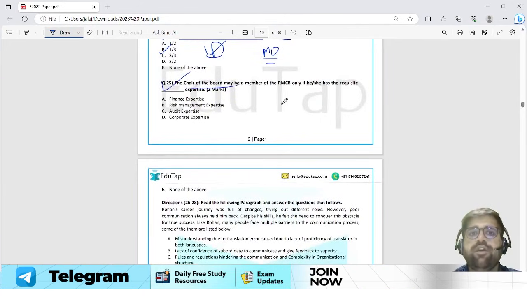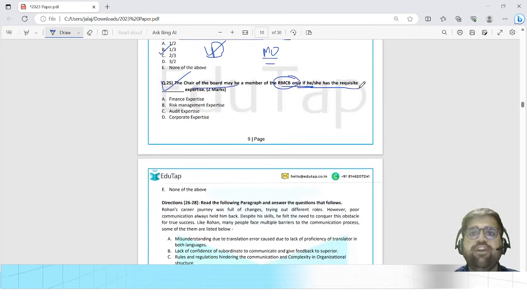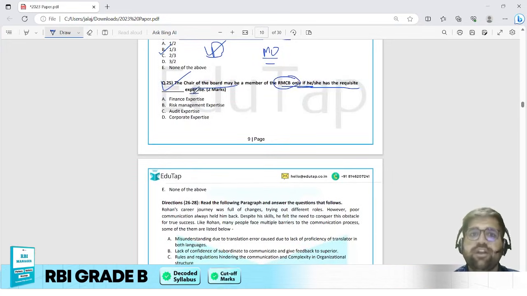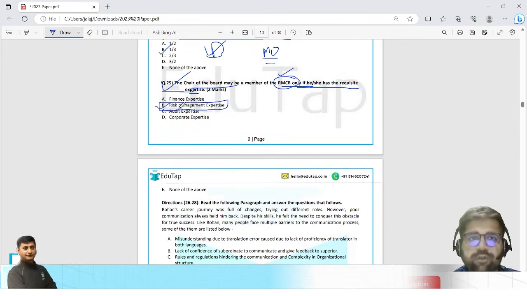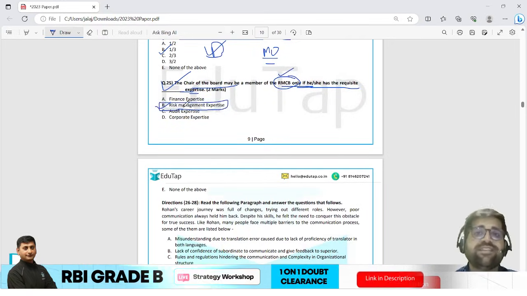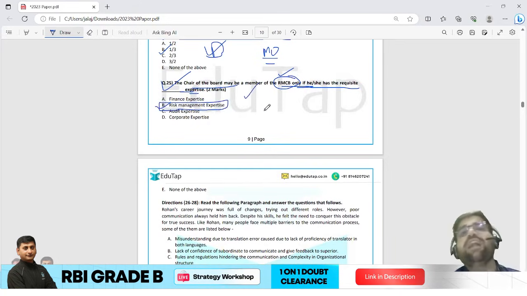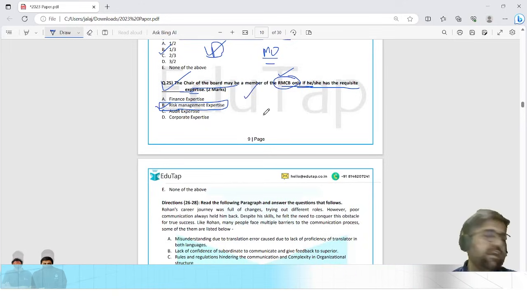Question number 25. The chair of the board may be a member of the risk management committee only if he or she has the requisite expertise. So here risk management committee is the topic. The answer will be risk management expertise only. Again, you have to take certain calculated risk, and this is an epitome of that particular question where you can take a calculated risk. Right, my friends?